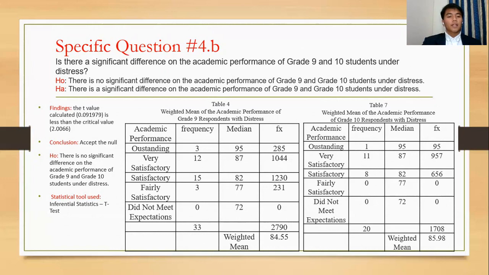The findings are: the t-value calculated, which is 0.091979, is less than the critical value, which is 2.0066. The conclusion says that we should accept the null, and it also states that there is no significant difference in the academic performance of grade 9 and grade 10 students under distress. The statistical tool used here was the inferential statistics t-test.